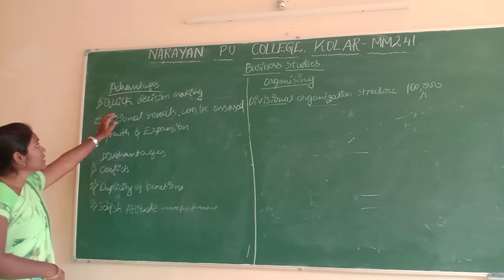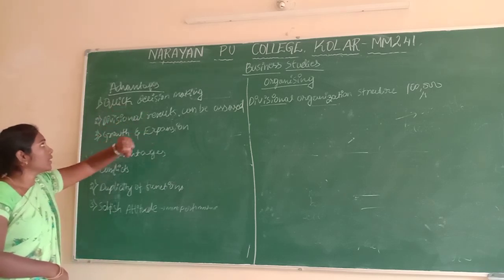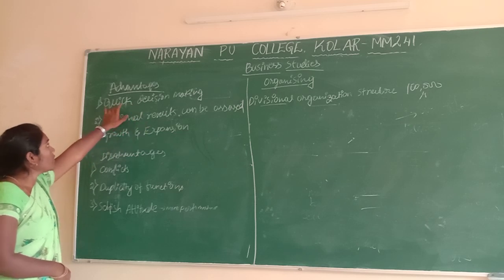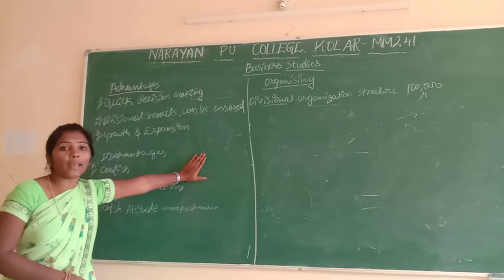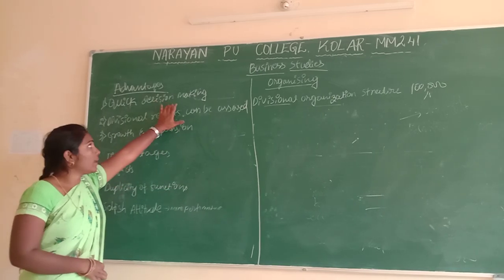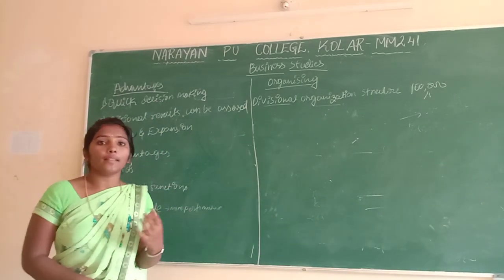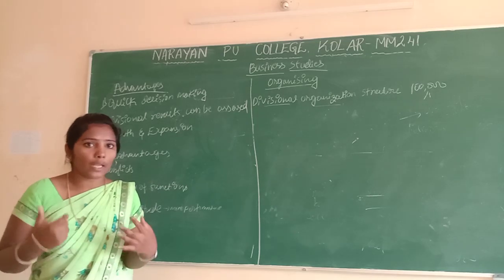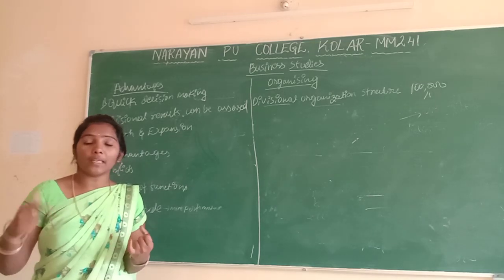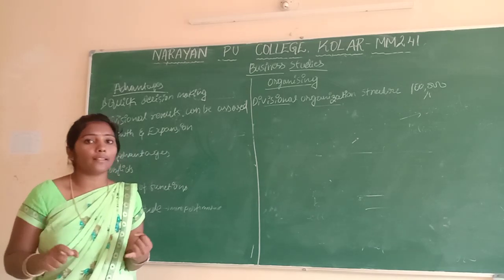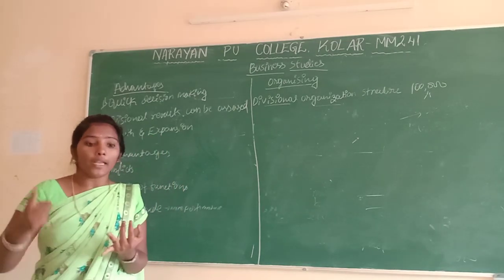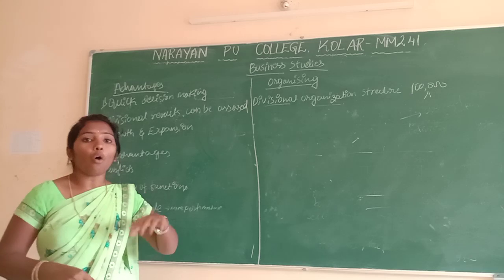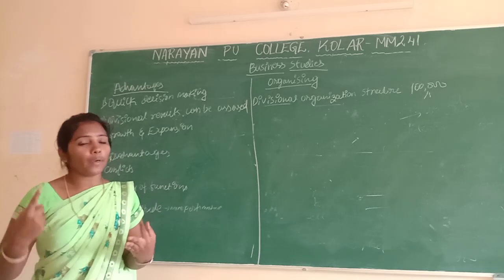In divisional structure, first, it is quick decision making. The manager has more independence to take any decision. That time it is very easy to take any decision quickly. That increases the efficiency and the performance, and even profit will increase.